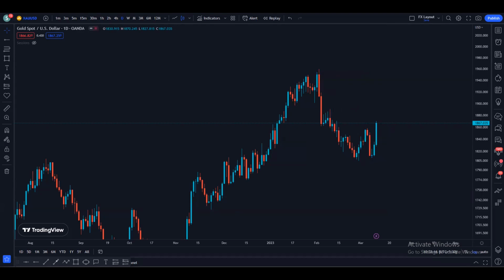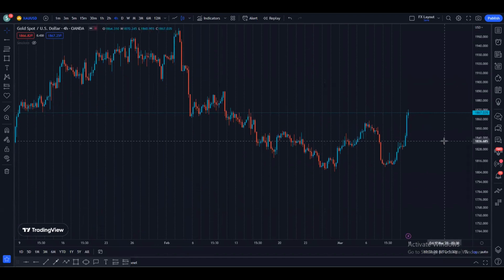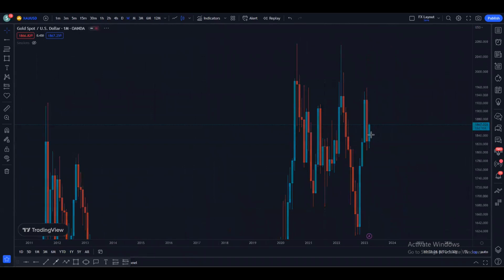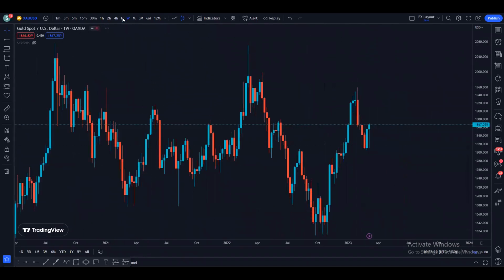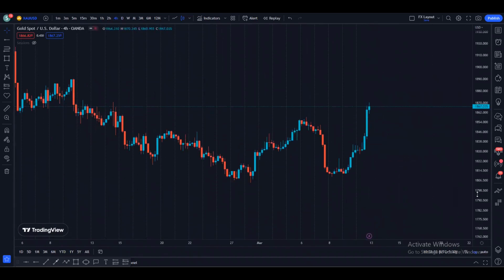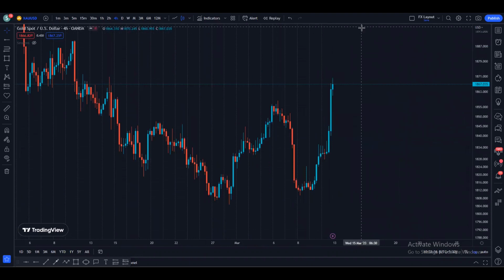Now let us see more details on the 4 hour time frame. Until now, we know that the monthly is bearish, the weekly is bullish, and the daily is bullish. So now let us see what we have on the 4 hour time frame. Let's start from the bottom.